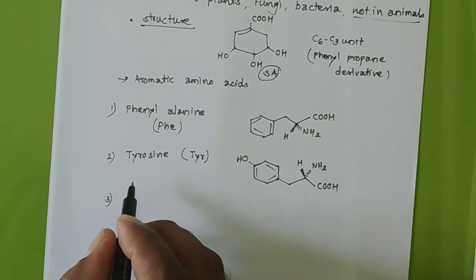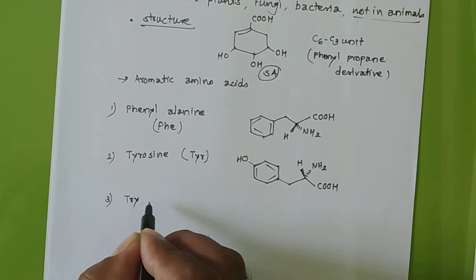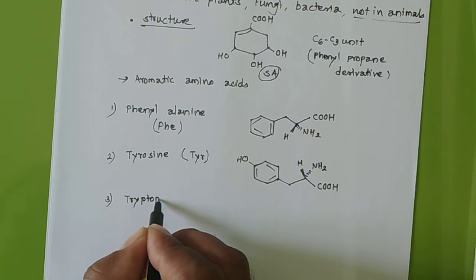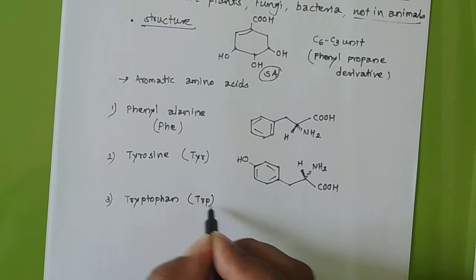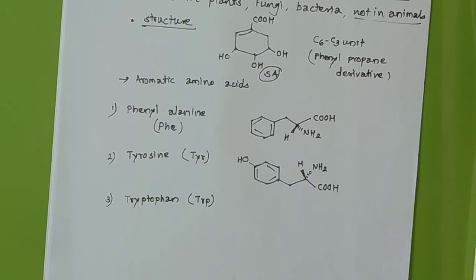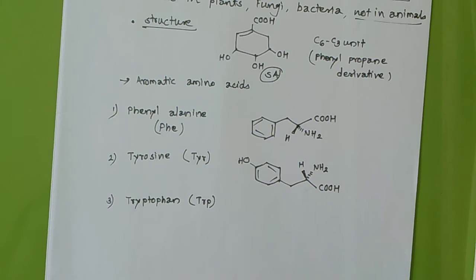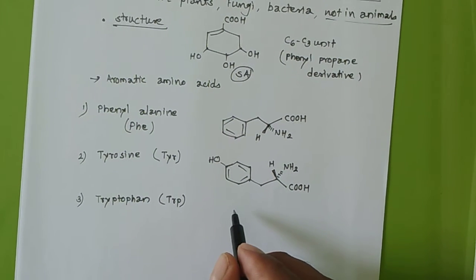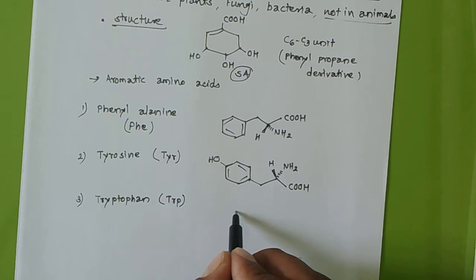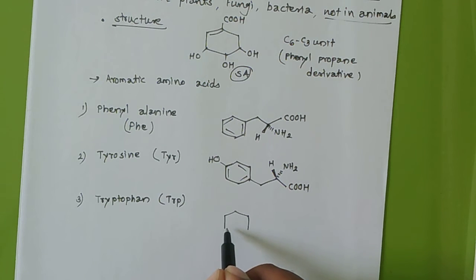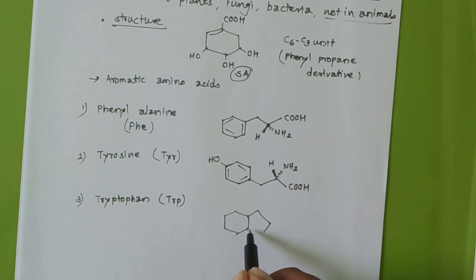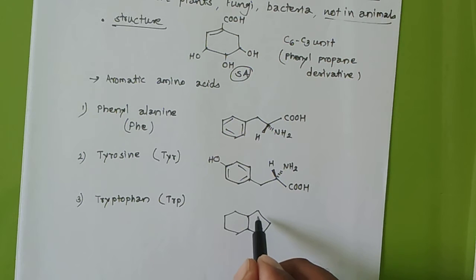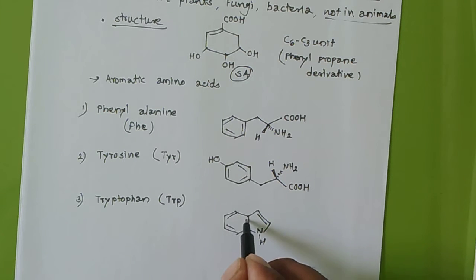The third amino acid is tryptophan, and its short form is TRP. Here a very important ring will be there, and hope you remember we learned this last year. Try to recollect what type of ring it is.